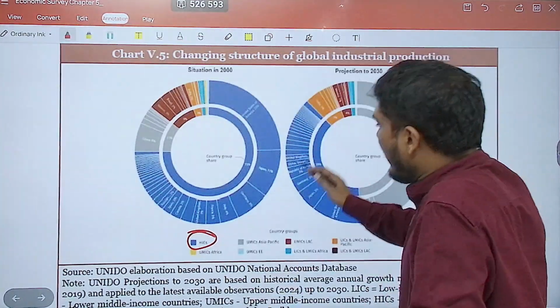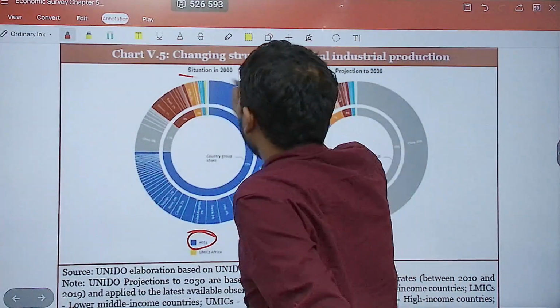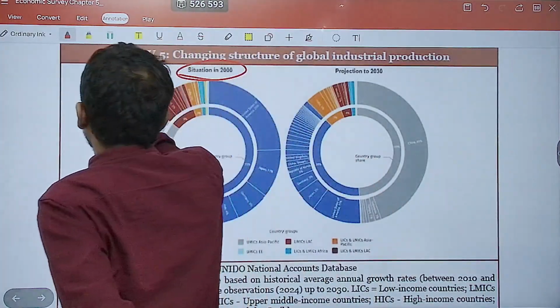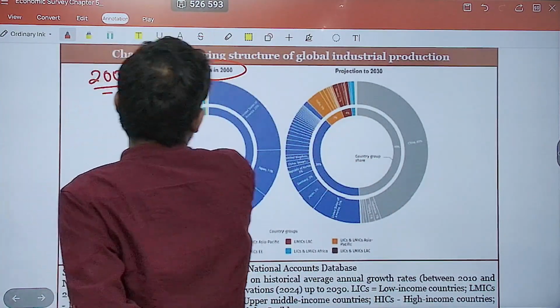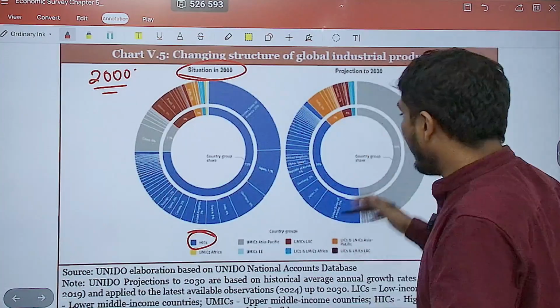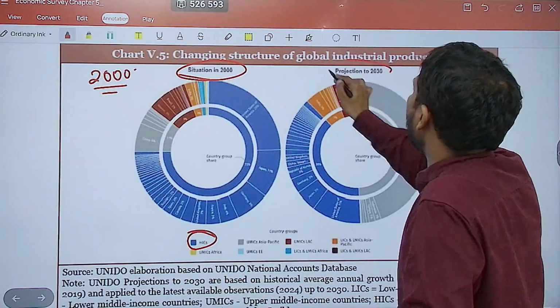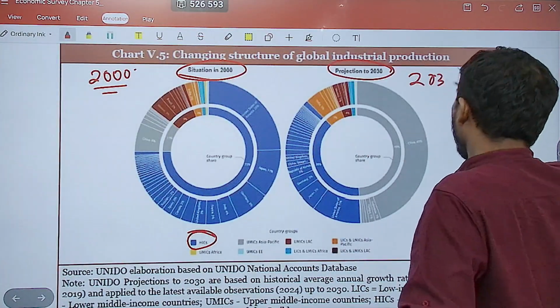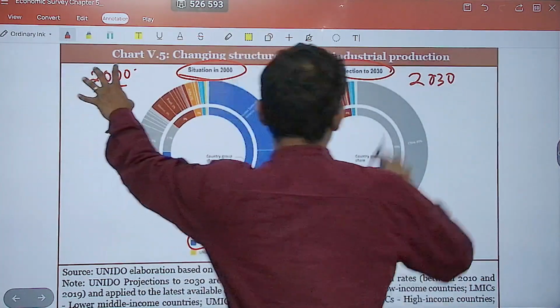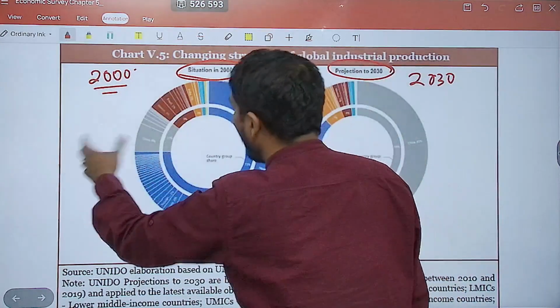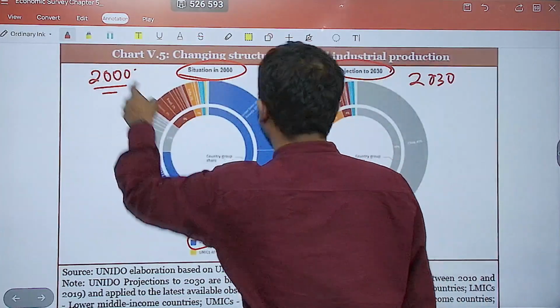So if you look at it, high income, this was a situation in 2000. Now presently we are in 2024, but this is what we have projected for 2030. So this means there is a change of 30 years. So 30 years before and 30 years after this 2000, this is the situation.